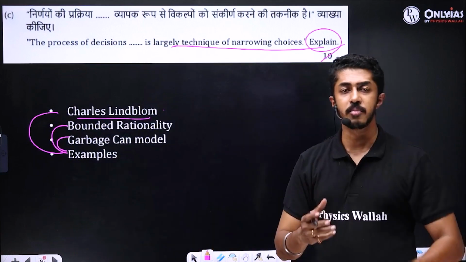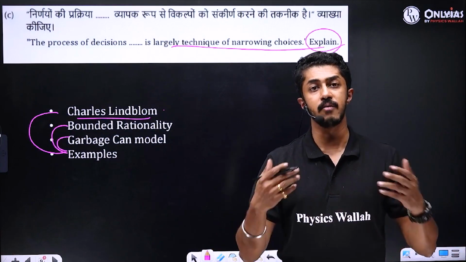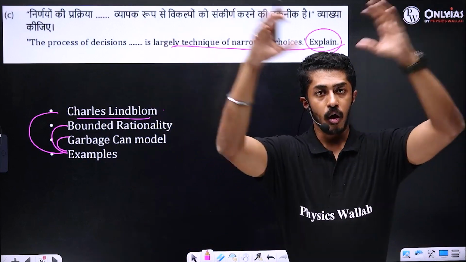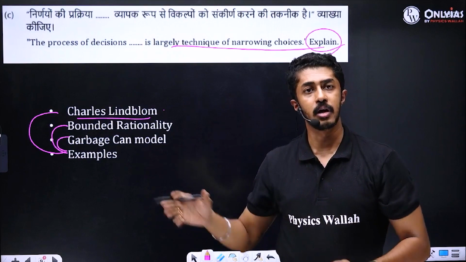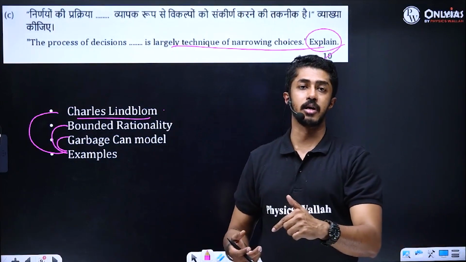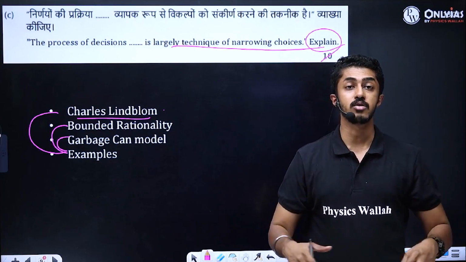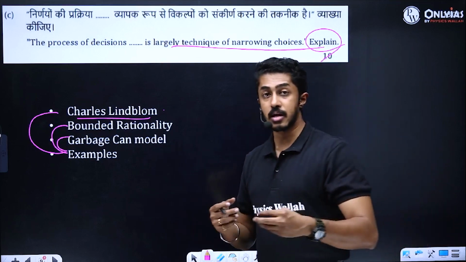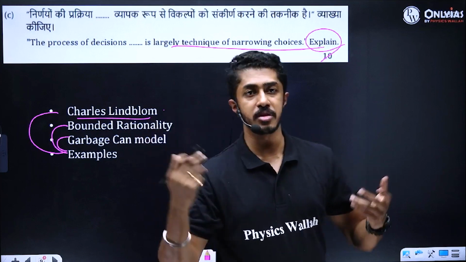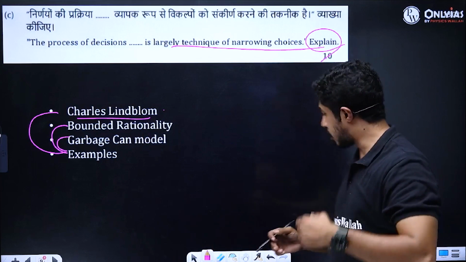An organic answer should be, you start off with decision making is all about making choices. Now sometimes the choices are readily available to us, in terms of multiple options. So you put it all together and choose one out of it, like the garbage can model. This way when you put it up, you can read it. Sometimes the choices are totally not there, so you need to start from scratch. Sometimes a base is available and you make small changes to it. That in itself is decision making. Clear, people? This is the way to write it. Moving on.